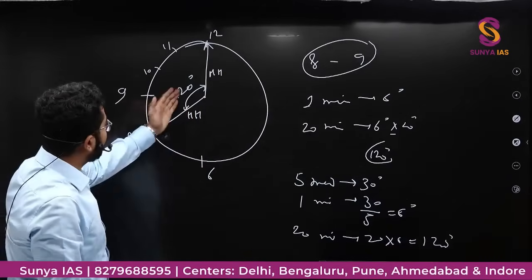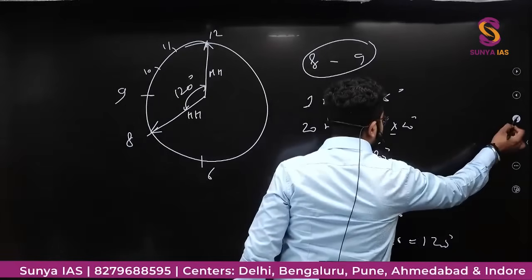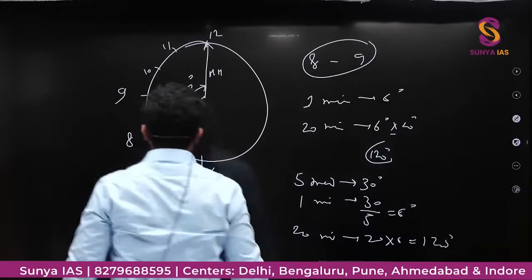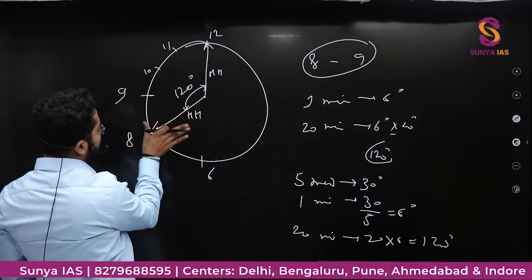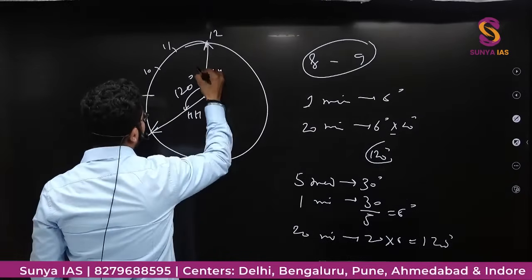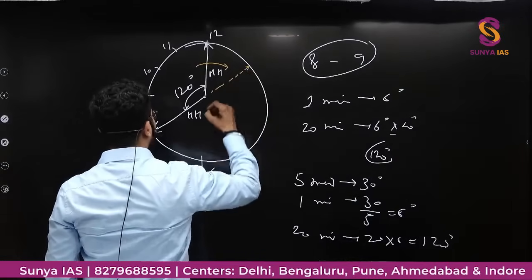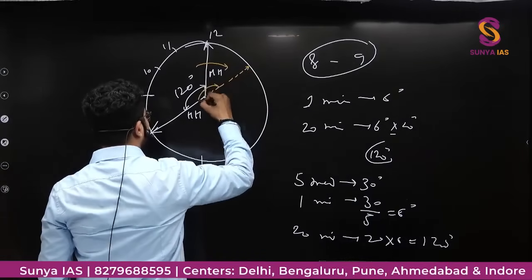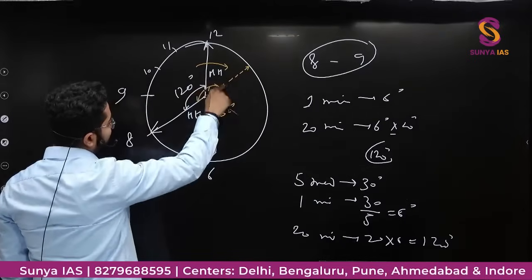Now it is saying the angle between these two should become 180 degree. So what I have told you, what I will do is I will take this hour hand as stopped, and this minute hand is moving, and like this it has come somewhere like this, so that this angle between hour hand and minute hand is 180 degree. So this total angle is 120 degree.